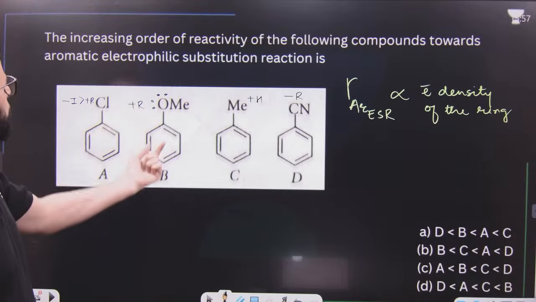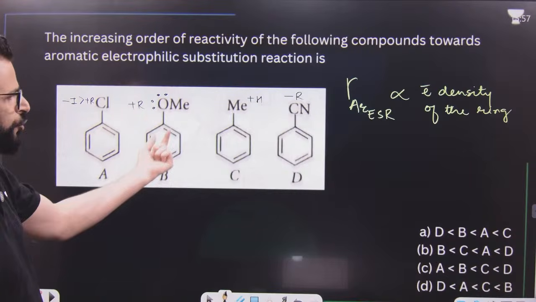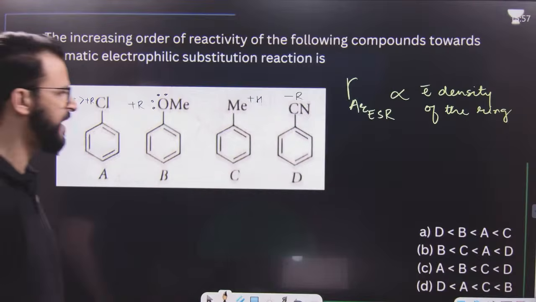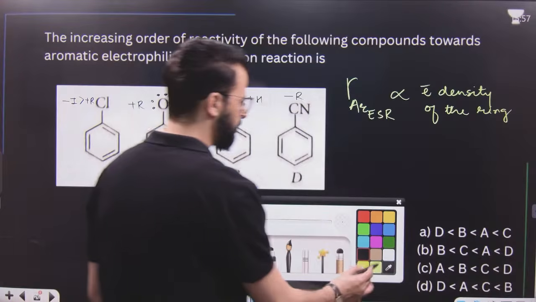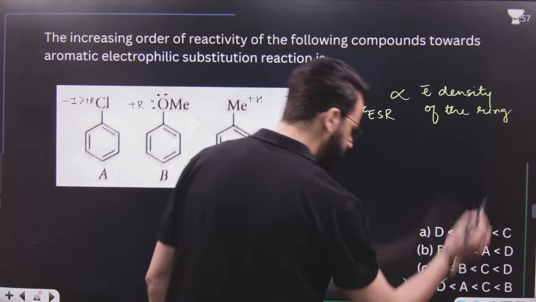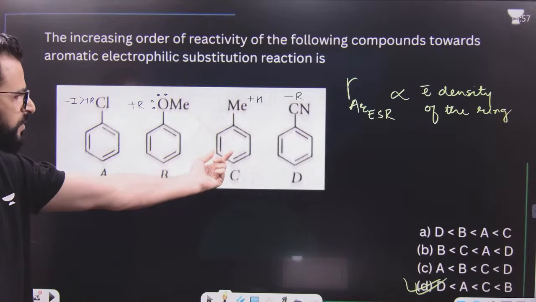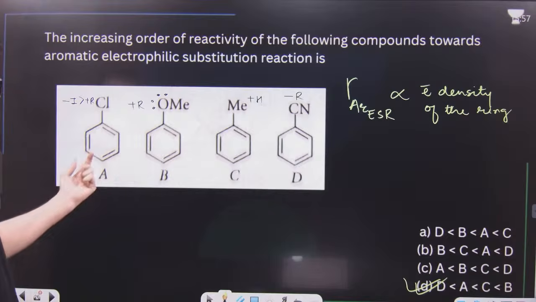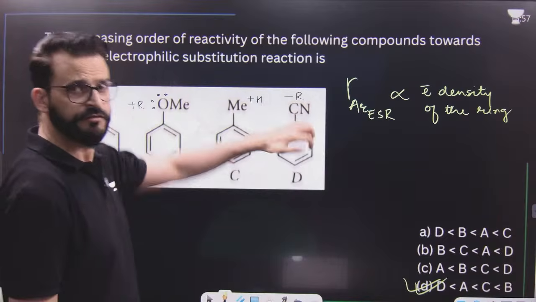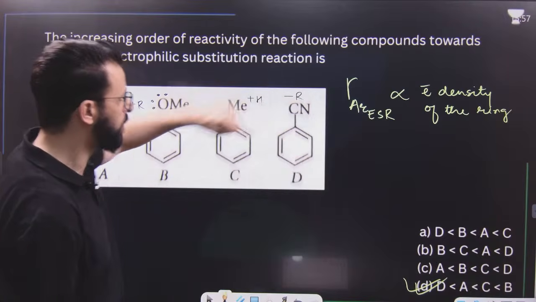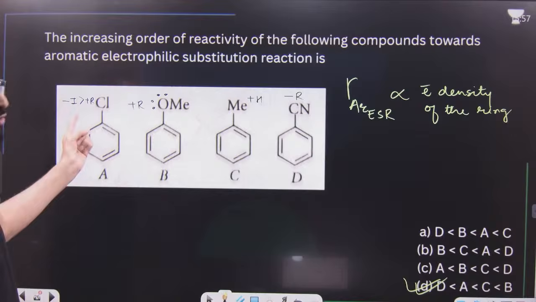That means you have to write the increasing order, so it should be at the end. So B should be at the end. There is only one option where B is at the end, that means it is this one. After that, it is C, obviously. After that, it should be A and finally D, because this withdraws electrons because of a stronger minus R as compared to the inductive effect.